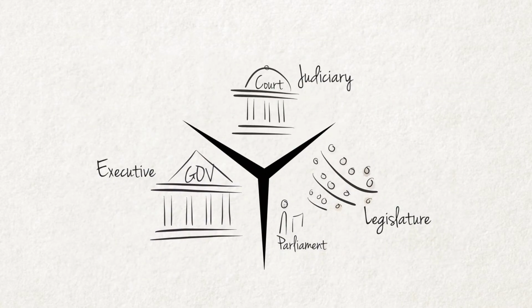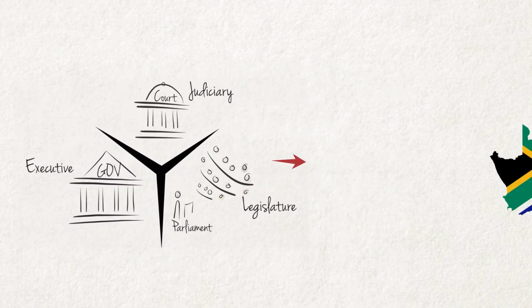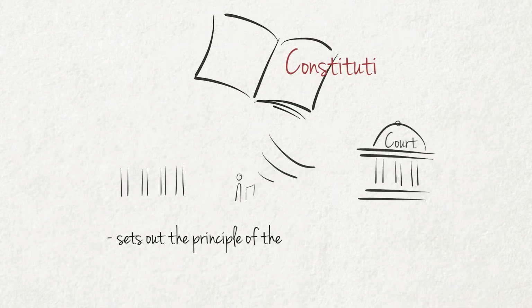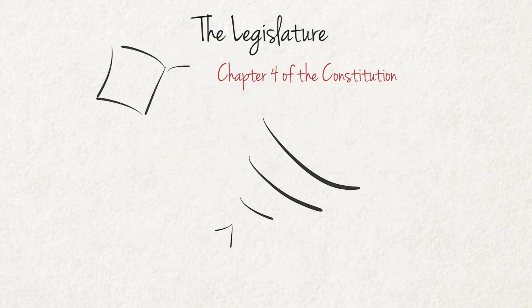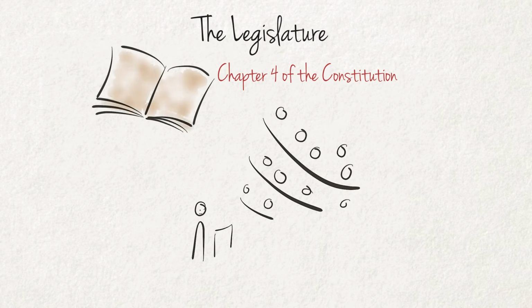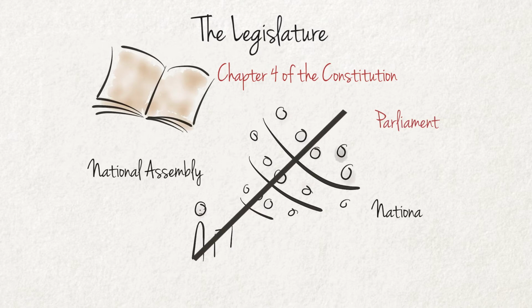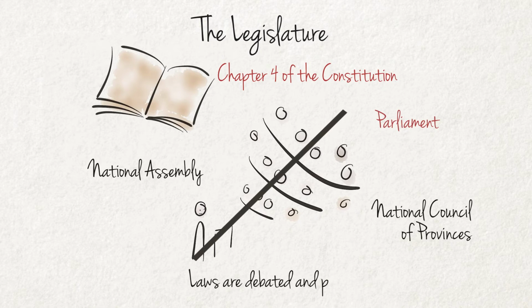Now that we understand why the separation of powers is so important, let's look at the separation of powers in South Africa. Our Constitution sets out the principle of the separation of powers and lays out the structure, roles, and responsibilities of the three organs of government in South Africa. Chapter 4 of our Constitution establishes the legislative branch. The legislature is also known as Parliament and consists of two houses, the National Assembly and the National Council of Provinces. This is where laws are debated and passed.